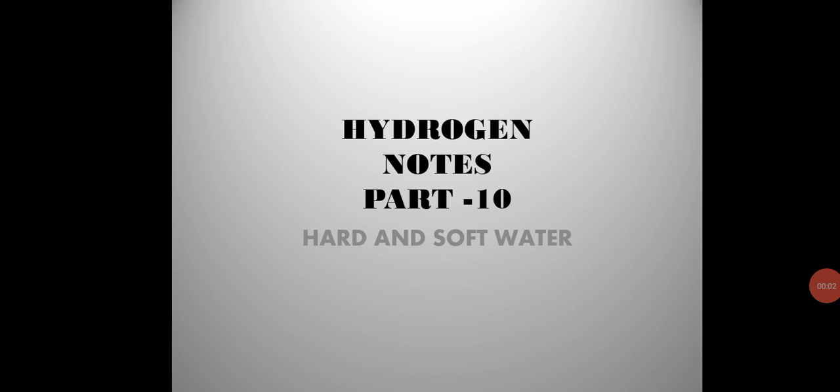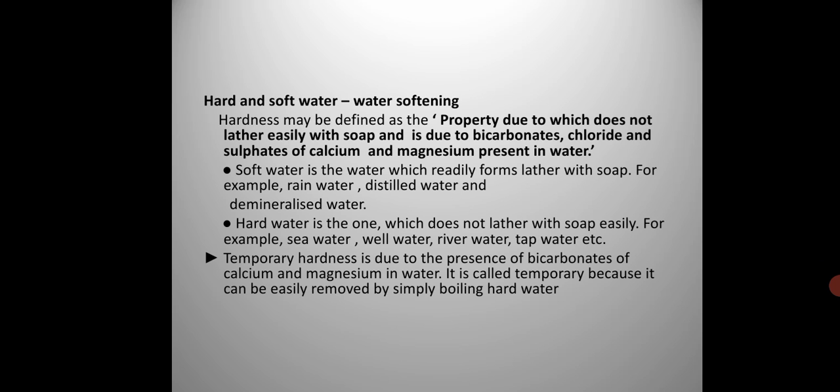Now we'll start with hard and soft water. Now, what is hard water and soft water? Hardness may be defined as a property due to which it does not lather easily with soap and is due to bicarbonates, chlorides, and sulfates of calcium and magnesium present in water.